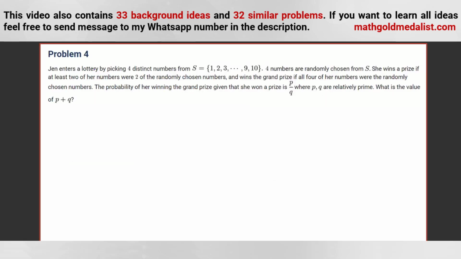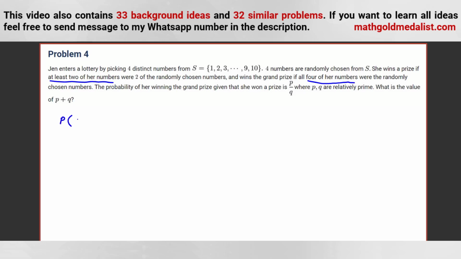Problem 4. Jen enters a lottery by picking 4 distinct numbers from S, which is 1 to 10. 4 numbers are randomly chosen from S. She wins a prize if at least 2 of her numbers, this part is important, at least 2 of her numbers were 2 of the randomly chosen numbers, and wins the grand prize if all 4 of her numbers were the randomly chosen numbers. The probability of her winning the grand prize given that she won a prize is P over Q.